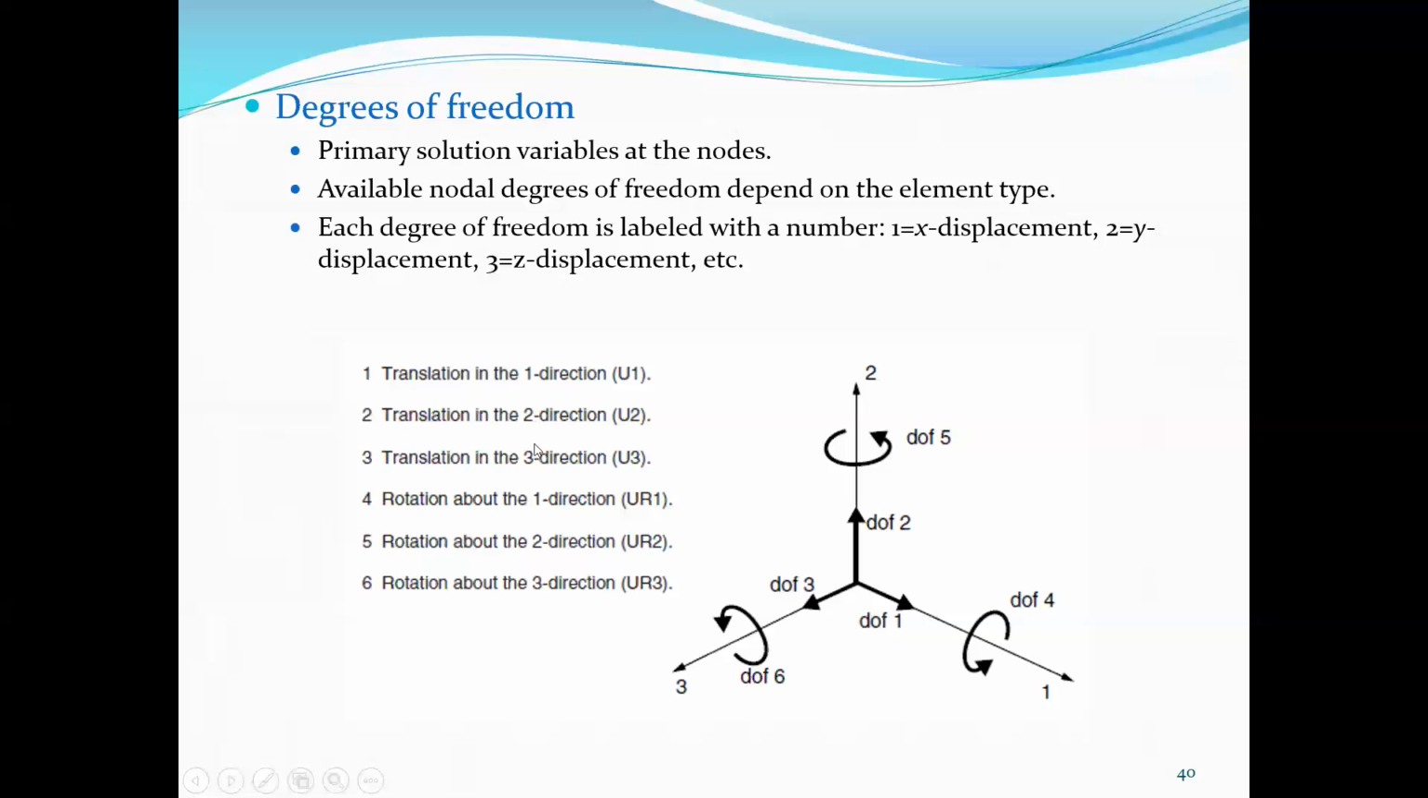In Abacus, you will find 1, 2, 3, 4, 5, 6 options while you are defining any boundary conditions or loads. So 1 to 3 means translation in x, y, z direction, and 4, 5, 6 means rotation about x, y, z axis. So simple. Instead of x, y, z, there is 1, 2, 3.